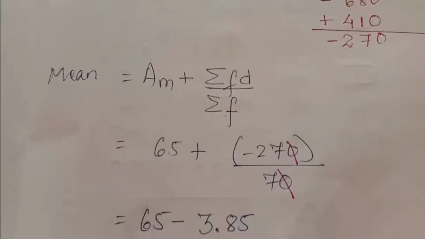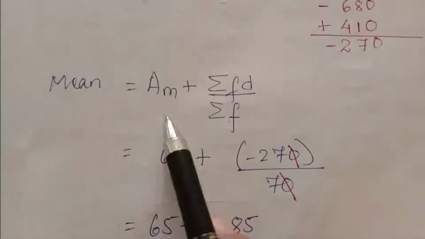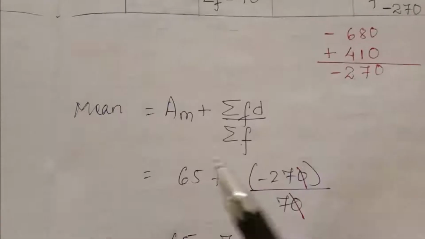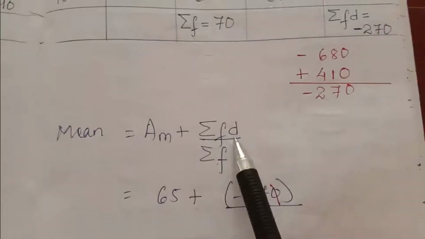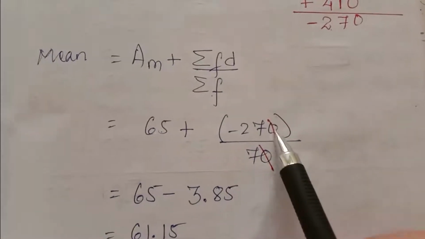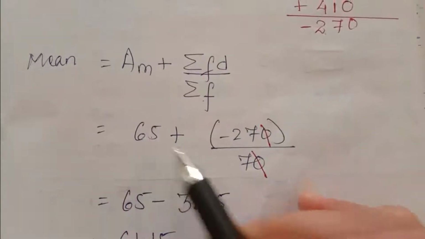Now the formula to find the mean by the shortcut method is AM plus summation fd by summation f. So AM, the assumed mean, is 65, plus summation fd, minus 270, divided by summation f, 70. 0, 0 cancel. So do not take the LCM here.